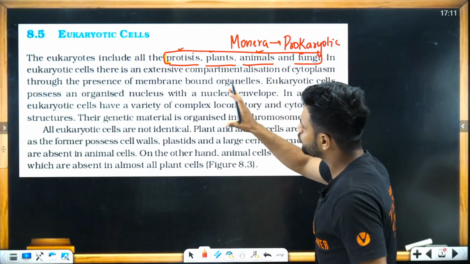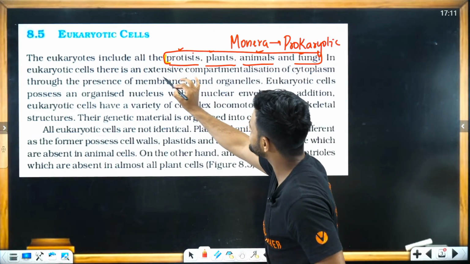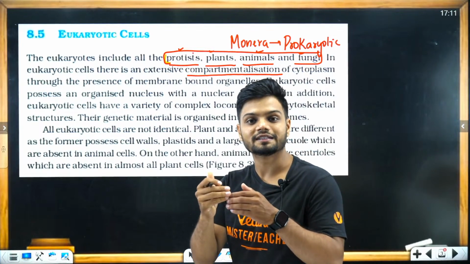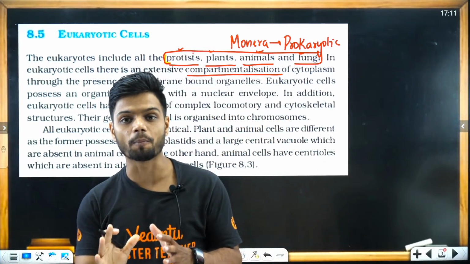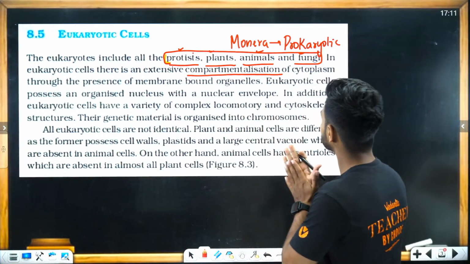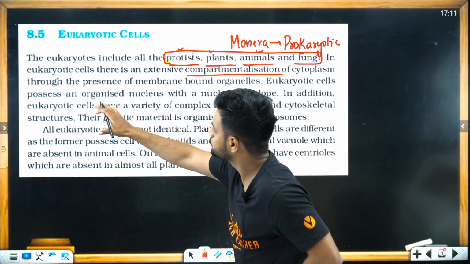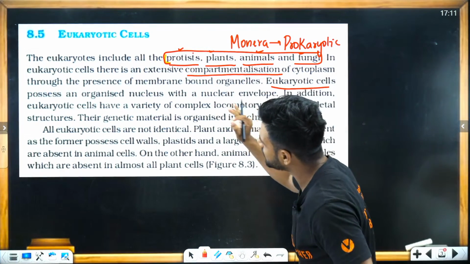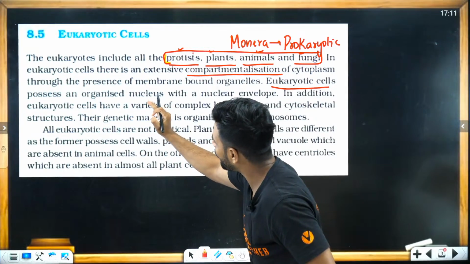Now, in eukaryotic cell, there is an extensive compartmentalization of cytoplasm. Meaning is that there is a division of labor. Through the presence of membrane-bound organelles, eukaryotic cell possesses an organized nucleus.